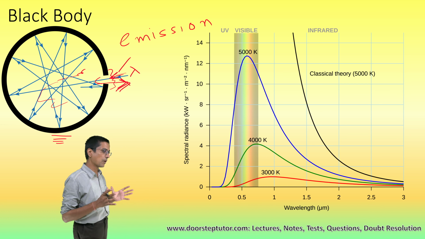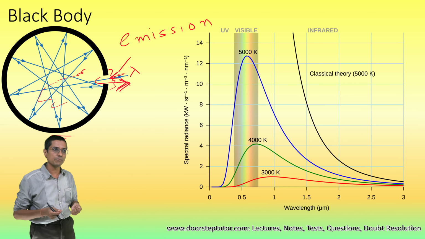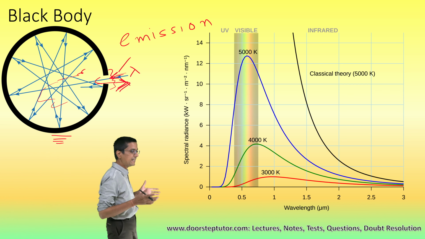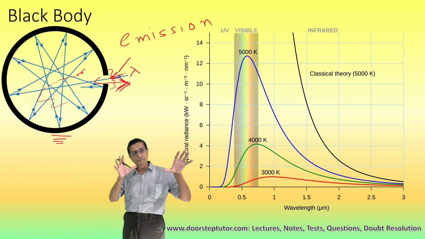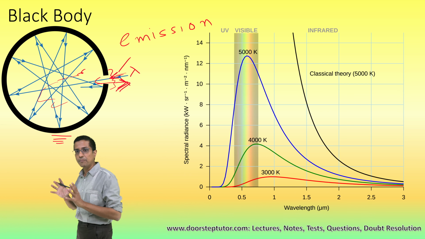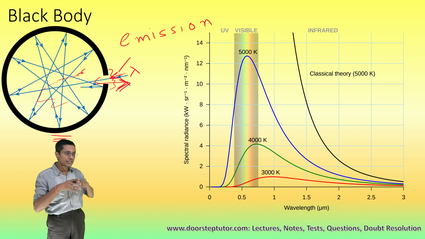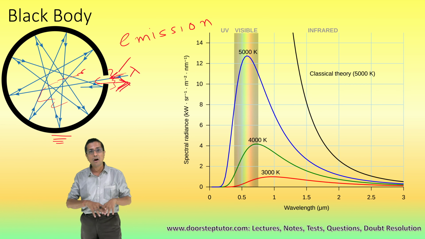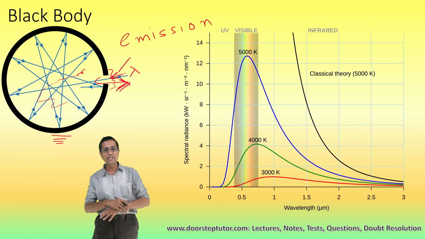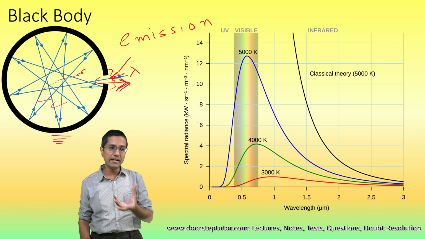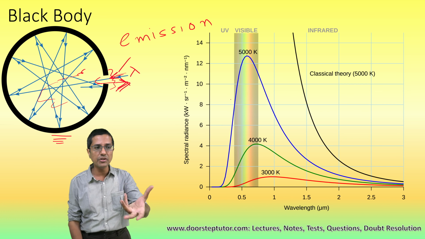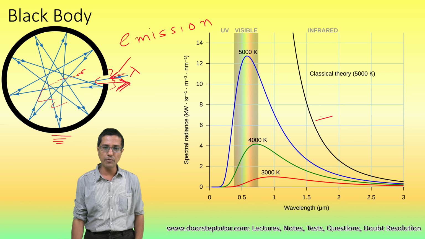The property of the black body radiation is that it depends only on the temperature of the black body. At a particular temperature, the radiation characteristic would be particular, irrespective of the shape of the black body.